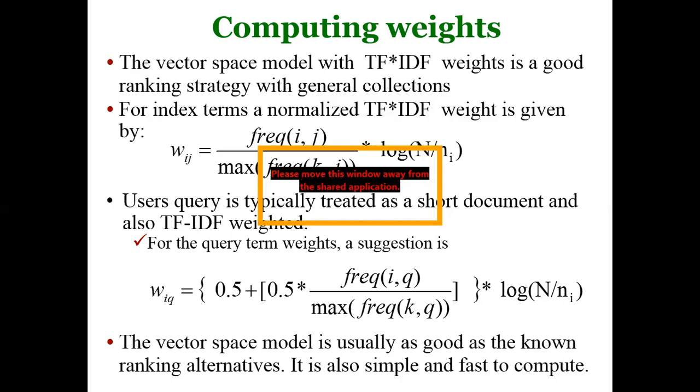So the term frequency also has to be normalized. Why do we need to normalize the term frequency? Because the occurrence of a given term in a given document depends on the number of words available in that document. Some documents are huge, containing as many as 300 or 400 words. There are also documents with fewer than 10 words.